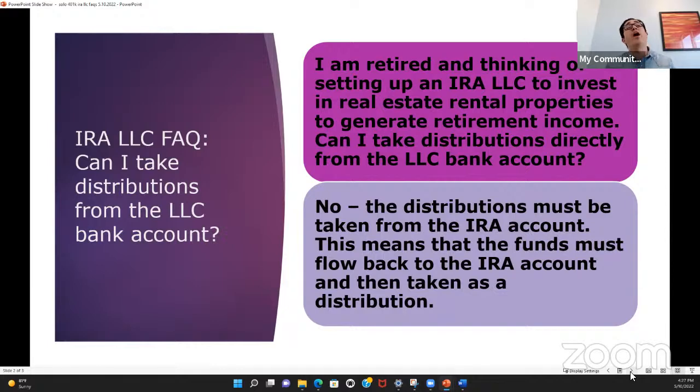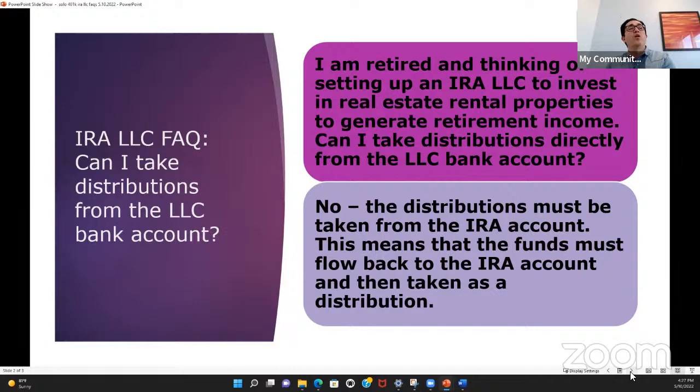Number one, with our IRA LLC product, whether it's your traditional IRA or a Roth IRA LLC, you're certainly going to be able to invest in real estate. And it could be rental properties that are generating a stream of rental income. That means that the property is owned in the name of the LLC. So the tenants are writing a check to that LLC to pay the rent, and the income and expenses go back into that LLC bank account.